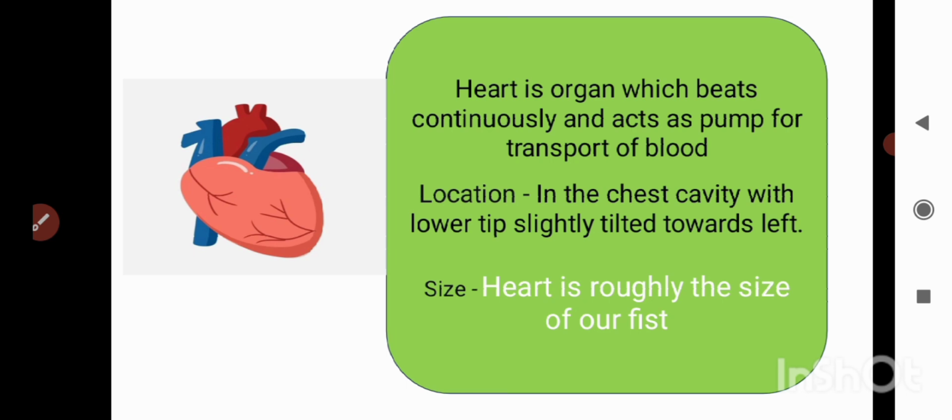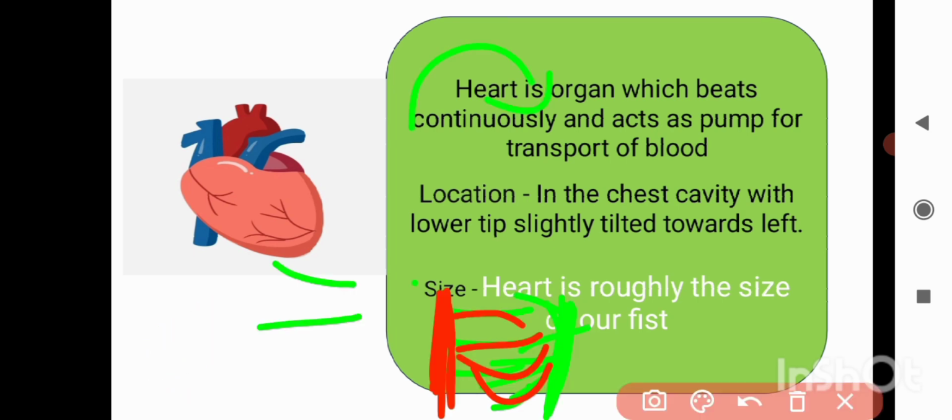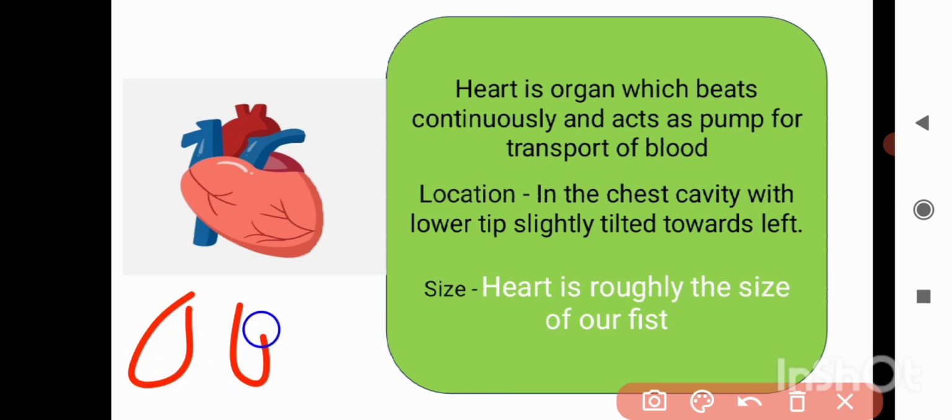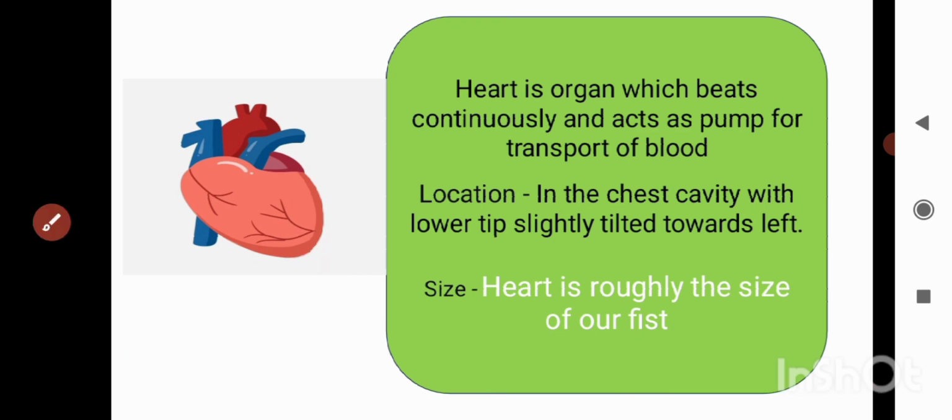Where is it located? It is located in our chest cavity, between the two lungs. We have two lungs, and in between them is situated the heart, with its lower end tilted towards the left. Its size is roughly the size of your fist, your mutti. When you form a mutti, that is the size of your fist.